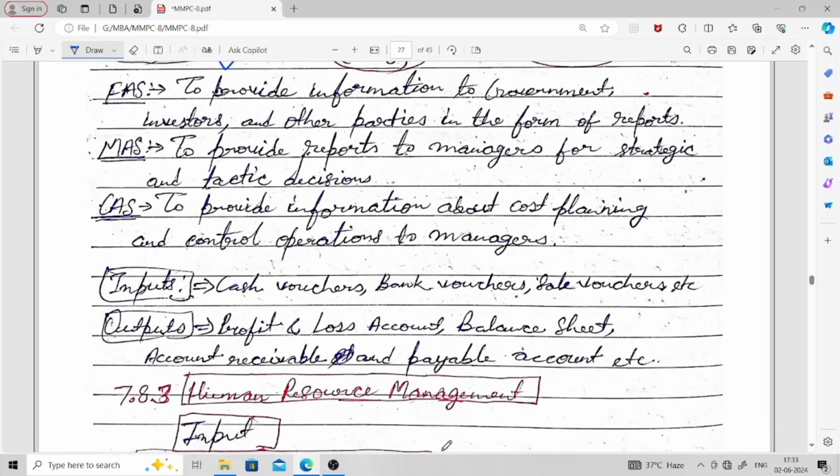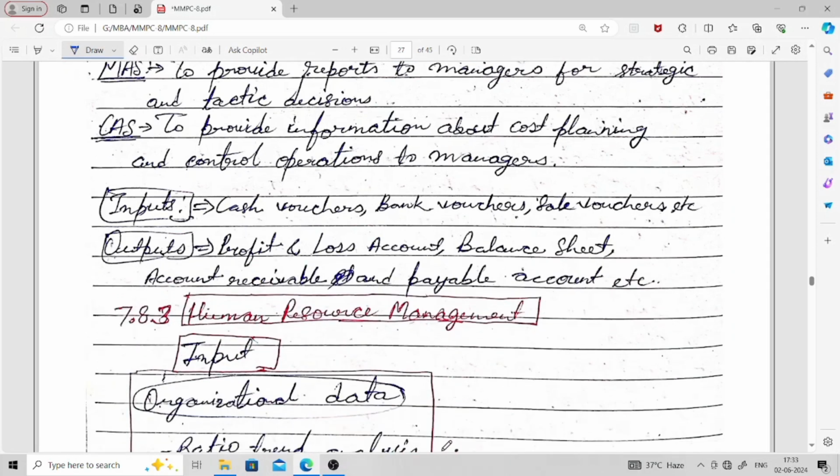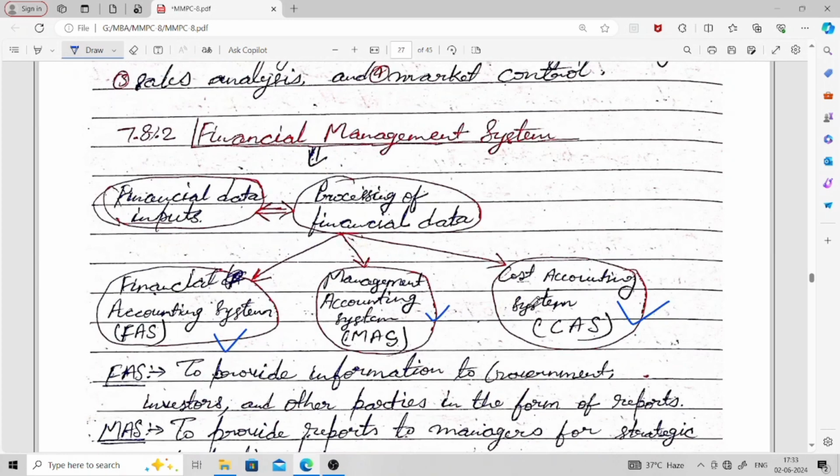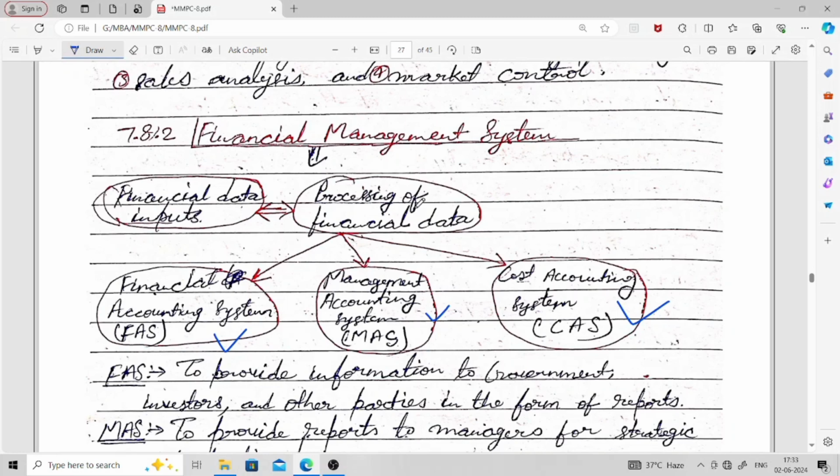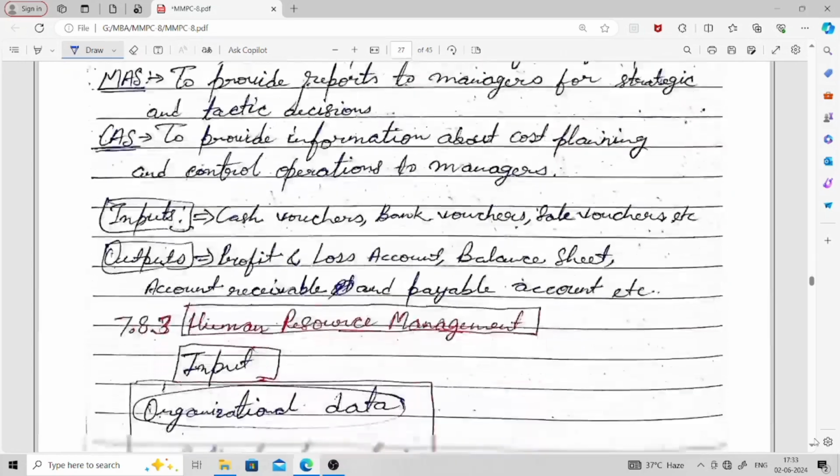Inputs here may be in the form of cash vouchers, bank vouchers, sales vouchers, etc. These are the different inputs we give for financial processing, and then processing is done on those data and we get the output.